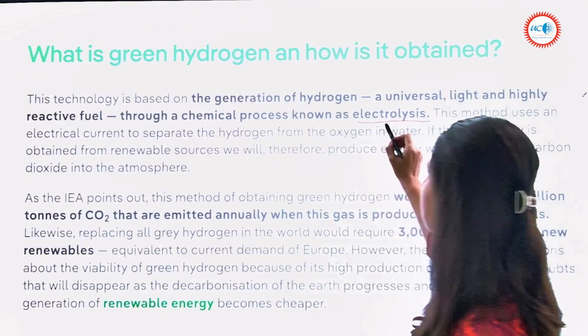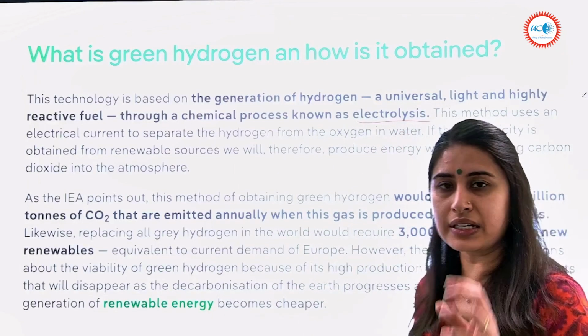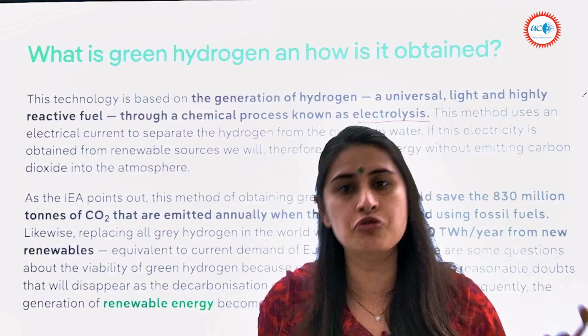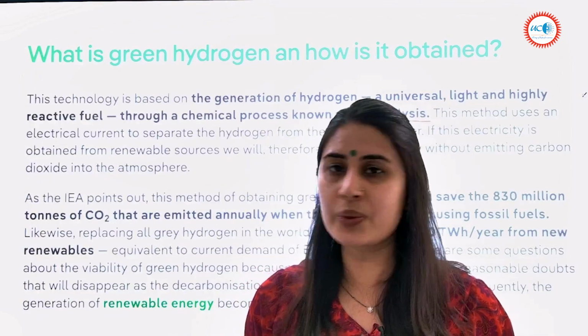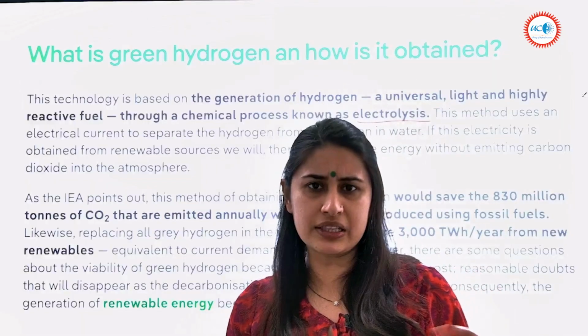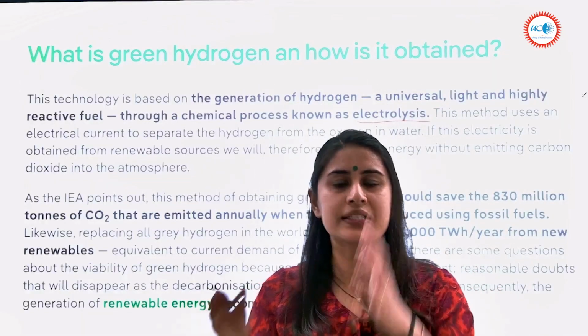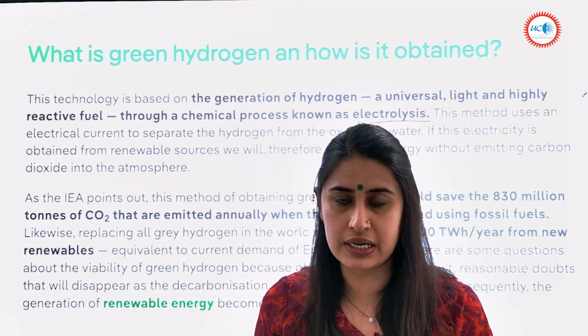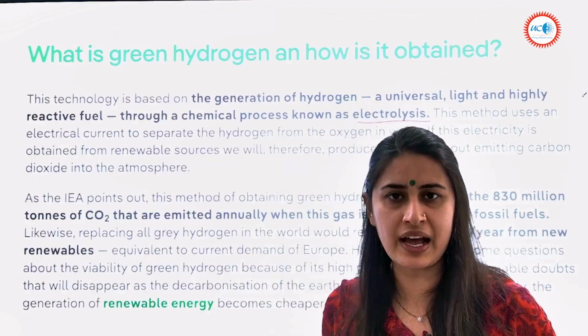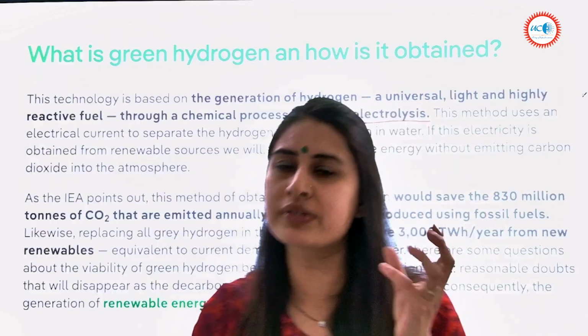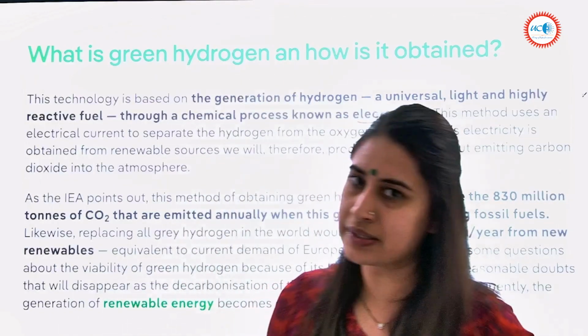So we'll just decode what electrolysis is. It is lysis with the help of electricity. Just like how we learned about pyrolysis, that lysis with the help of heat. Here we can think of electrolysis as lysis with the help of electricity. So I'll just tell you more about electrolysis. First, let's read what we have out here and then we will get into some depth of electrolysis as well.